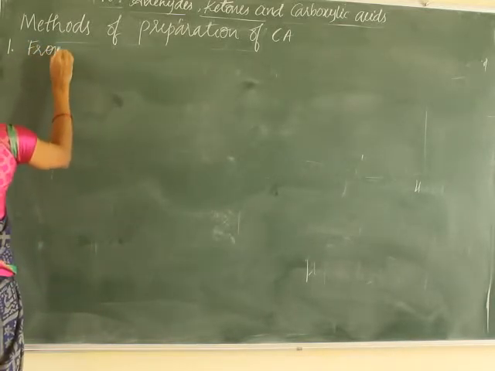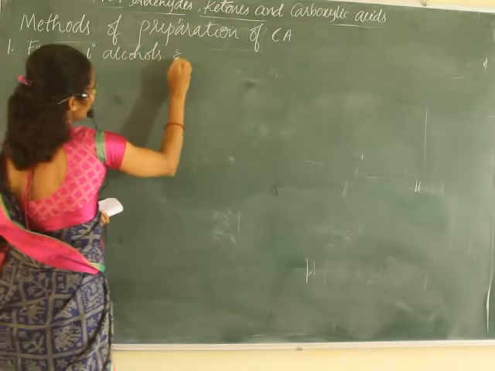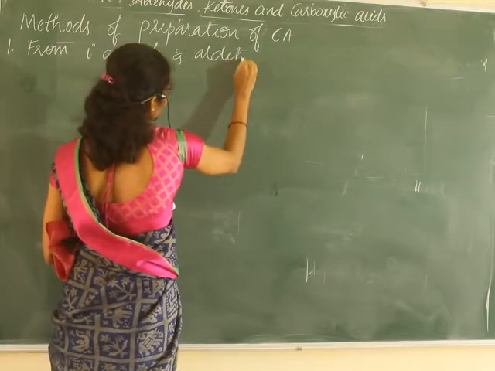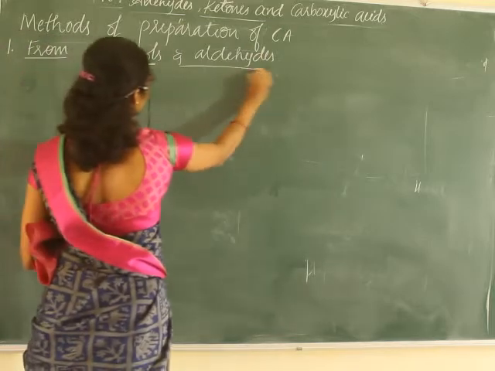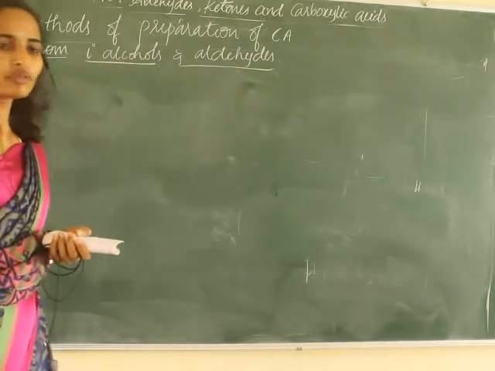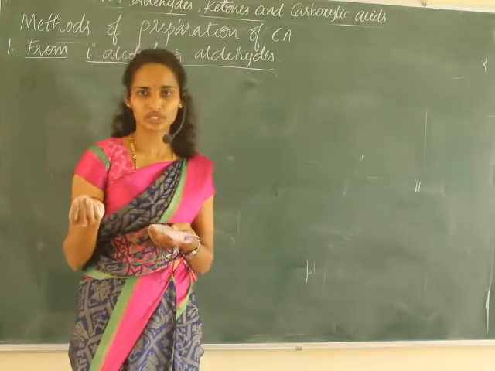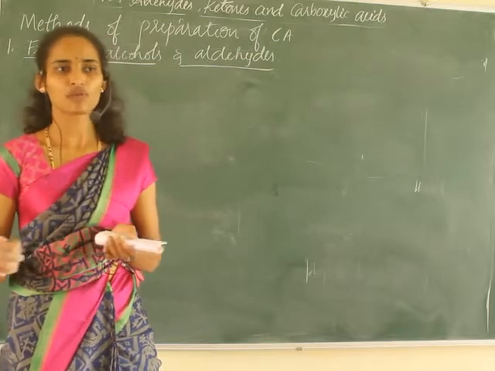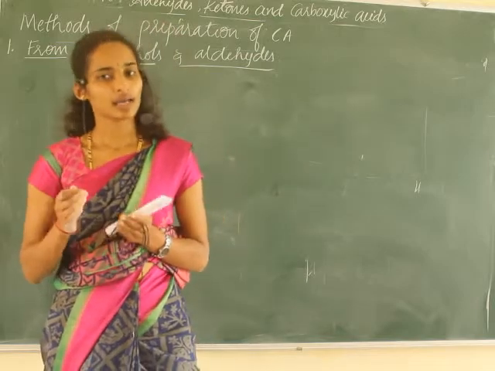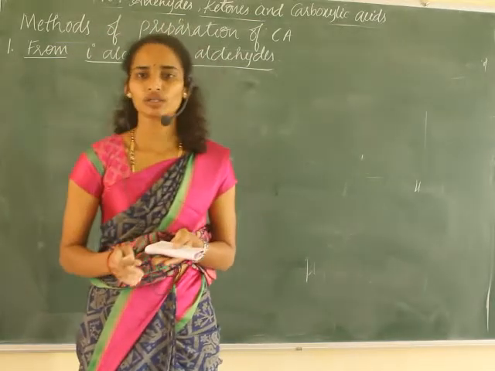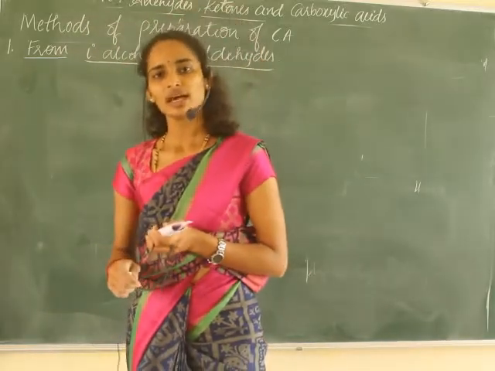From primary alcohols and aldehydes. How can we prepare from primary alcohols? As we studied, alcohols on oxidation in presence of potassium permanganate, in acidic media, basic media or neutral media, will oxidize to the corresponding carboxylic acids, right?